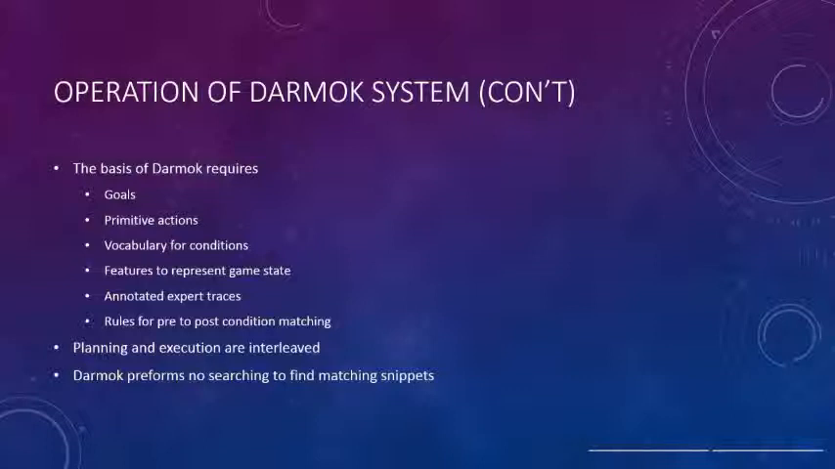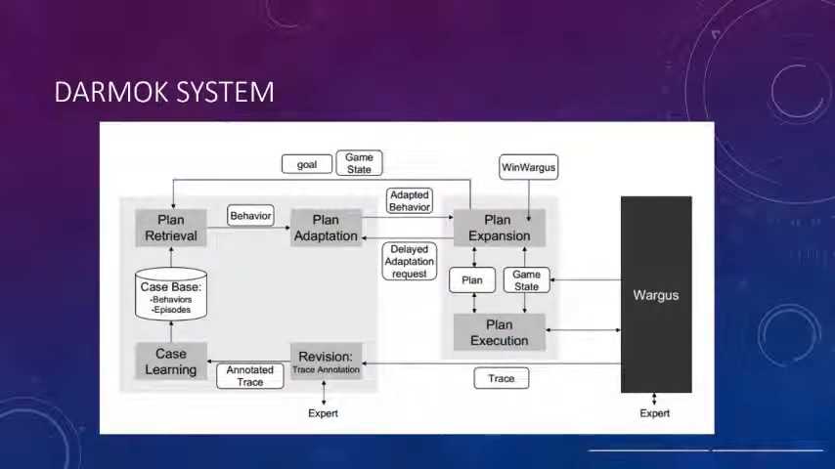During the execution of the Darmok system, planning and execution must be interleaved in order to maintain real-time execution in the system. The Darmok system performs no searching of the game state in an attempt to find matching snippets. Pictured here is the flow diagram of the Darmok system. The Darmok system interfaces with Wargus and the given expert traces, but otherwise is mostly self-contained and needs few primitives in order to be able to interface with the game as an AI. The Darmok system could easily be adapted to another RTS game by exchanging the expert traces and the primitives provided to the game for another game.